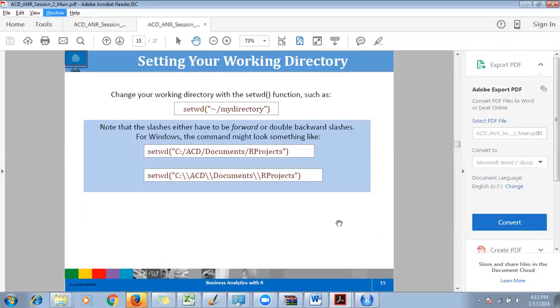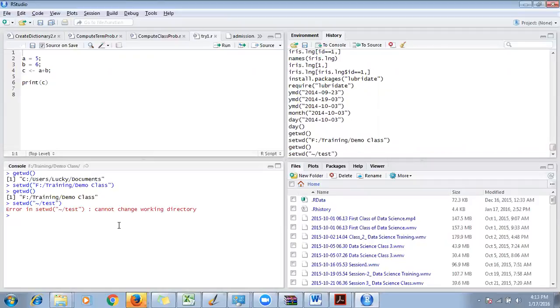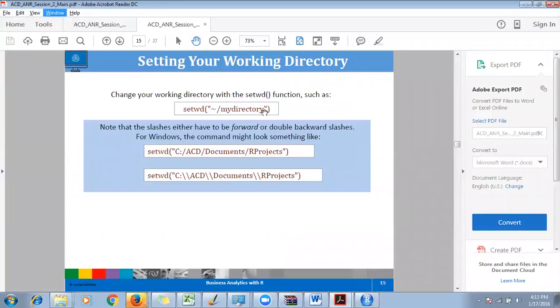Okay, so now let's go to, instead of this, we'll go to the test folder inside the same folder. So tilde slash test. Cannot change the current directory, so it is not actually checking the relative path. Okay, nice. I need to check this. Let's leave it for the time being. I'll check it and get back to you guys. So this is one thing. Setting the working directory using a relative path is not working, but an absolute path you can always set like this.